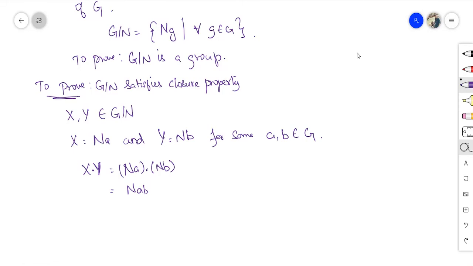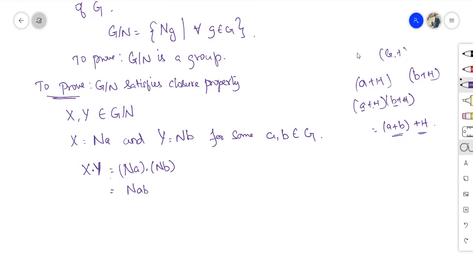Usually, suppose it is a plus H, I am taking left coset. a plus H and b plus H. If G's operation is addition, then what is a plus H into b plus H in G over H? It is nothing but a plus b plus H. The operation is plus here, so I have to add a and b plus H. That's it. So same logic here.